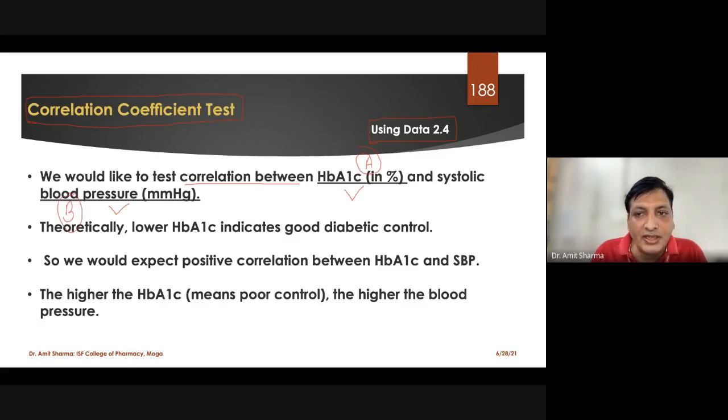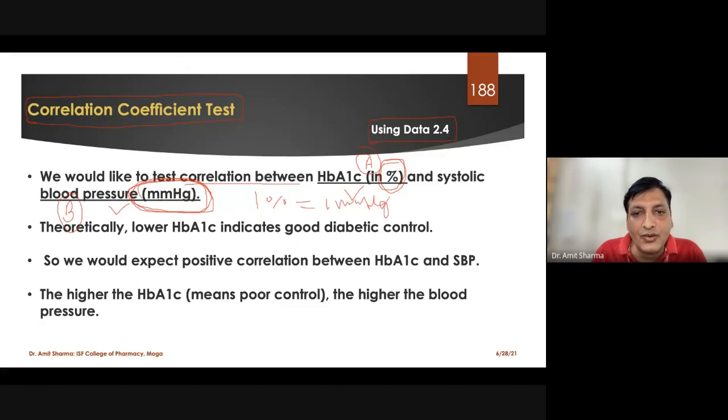Now you can see the unit of A is given in percentage, and the unit of B is given in terms of mmHg. That means both the units are different. Clear? So we cannot say that 1% is equivalent to 1 mmHg.